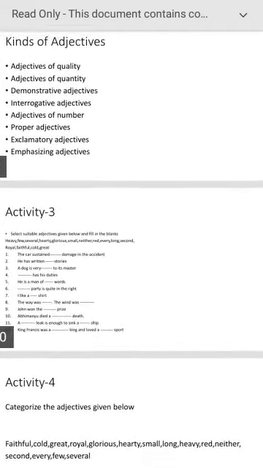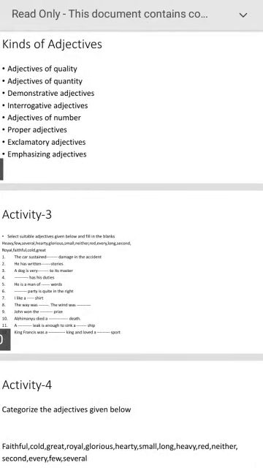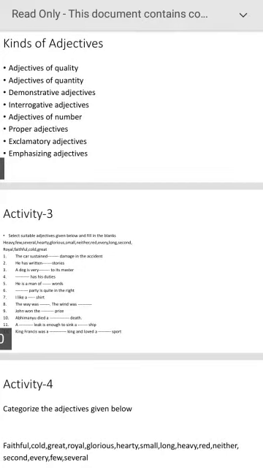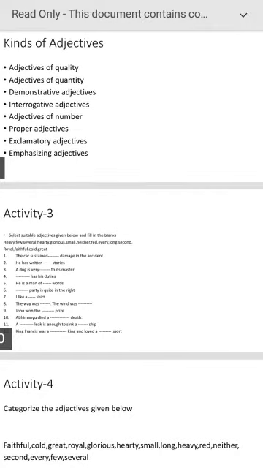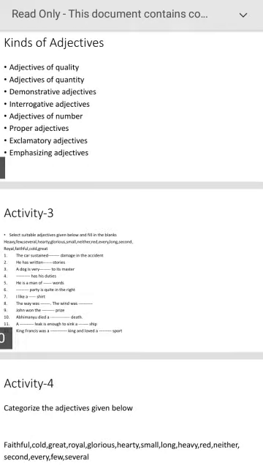Next comes exclamatory adjectives. Exclamatory adjectives are those which indicate exclamation. What a blessing! What an idea! So, here in these sentences, what is exclamatory adjective?